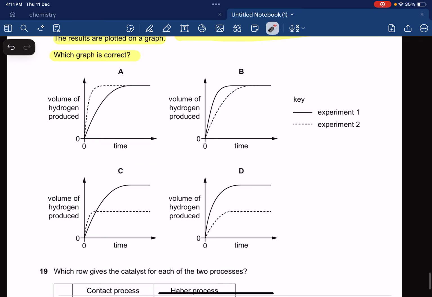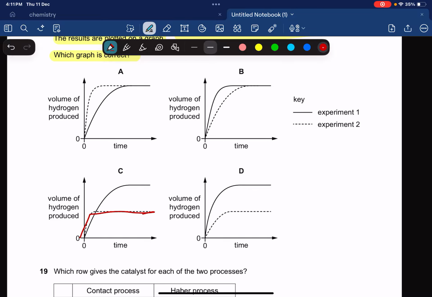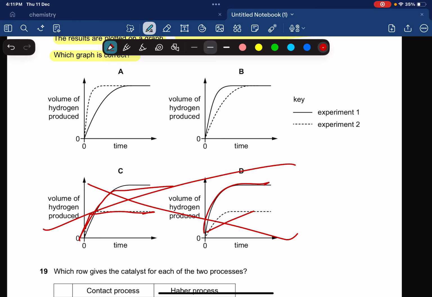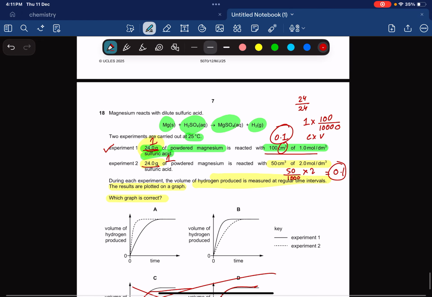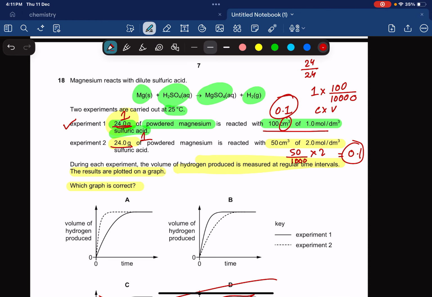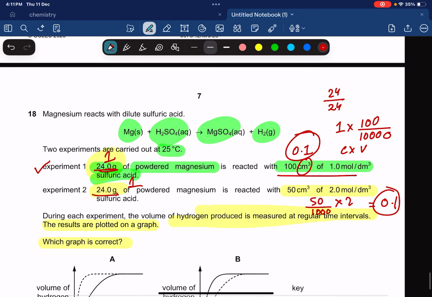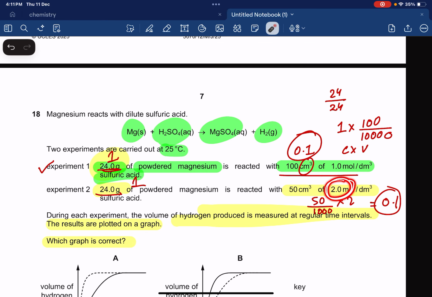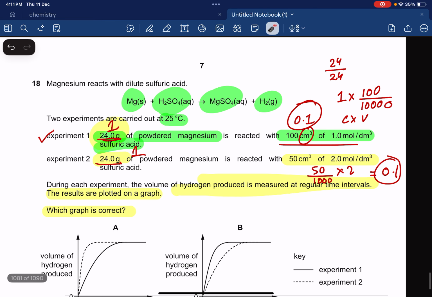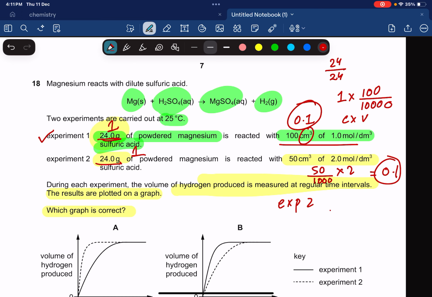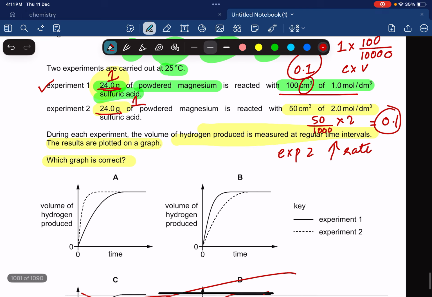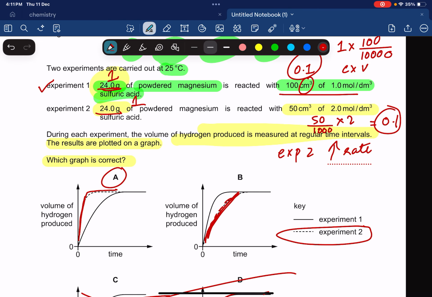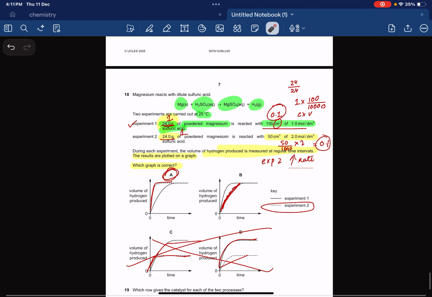So in option C and D you can see I have different amounts of hydrogen in both experiments, so cross. For experiment 1 and experiment 2, I should have the same amount of hydrogen, so it can be either A or B. Now in experiment 2 there's only one change, I have double the concentration, and when you increase the concentration the rate of the reaction increases. So for experiment 2 I'm expecting a higher rate of reaction. Over here I can see experiment 2 has a lower rate because the gradient is lower. Over here the gradient is steeper, so experiment 2 should have a higher rate, and the product is going to be the same, which makes option A the correct one.